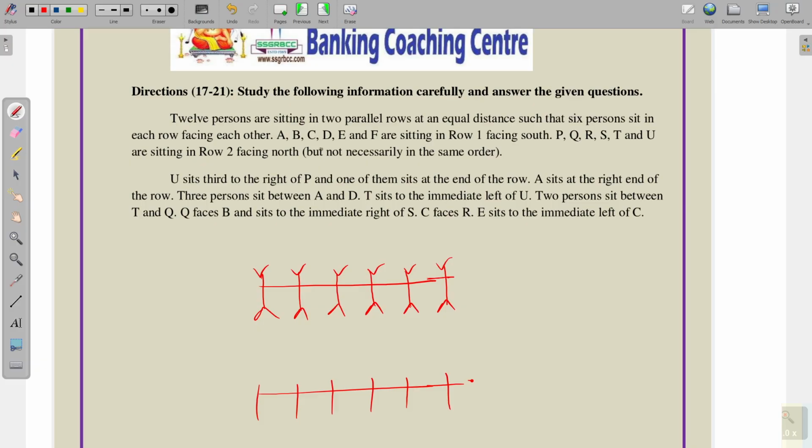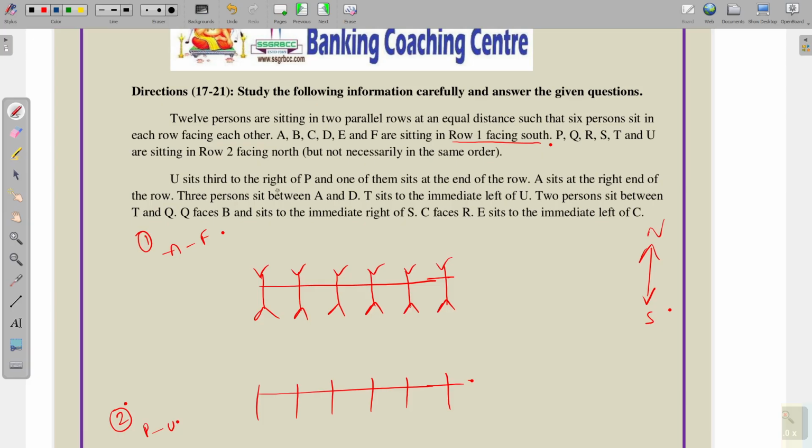And next, A B C D E F are sitting in row 1 facing south. So it is north and it is south. So row 1 facing south means A to F are coming on this line. Okay, next, P Q R S T and U are facing north in row 2. So P to U all are facing north direction. Okay, so it is row 1 and it is row 2. This is the introduction of the puzzle. So let's start with the puzzle.